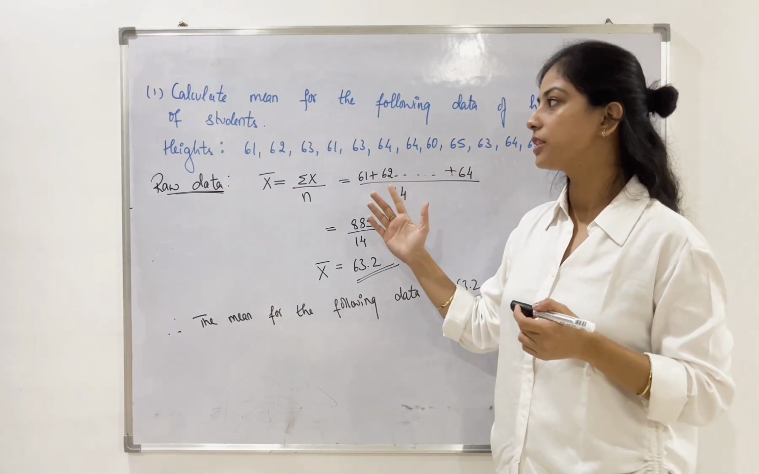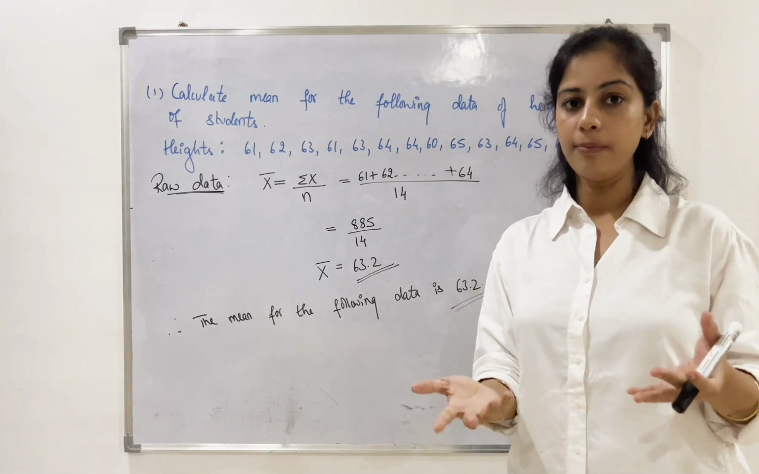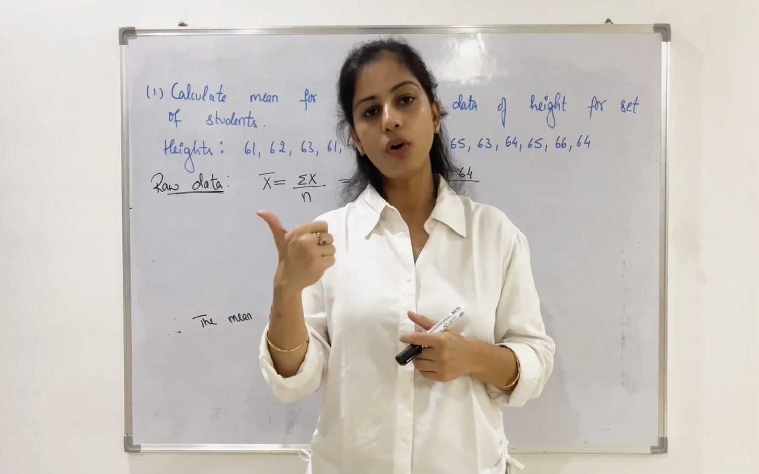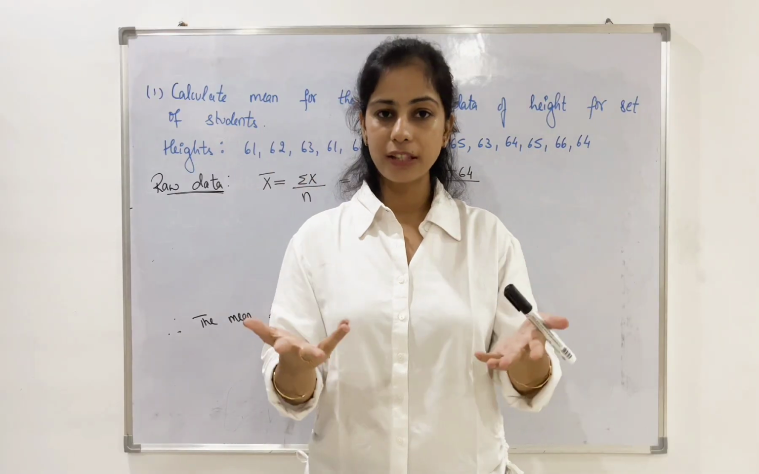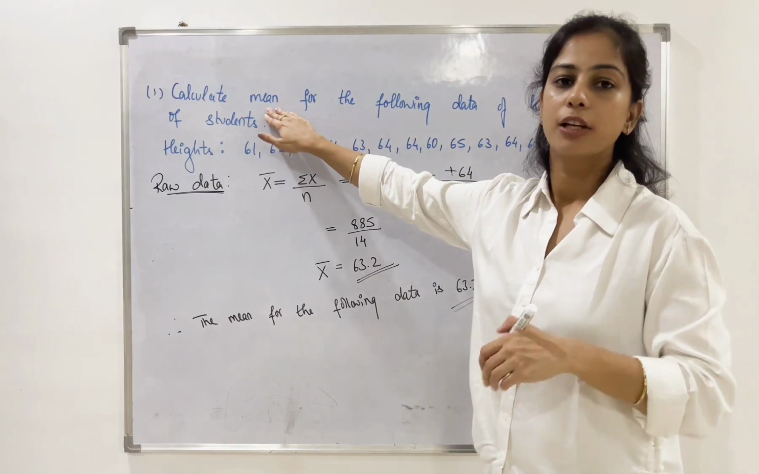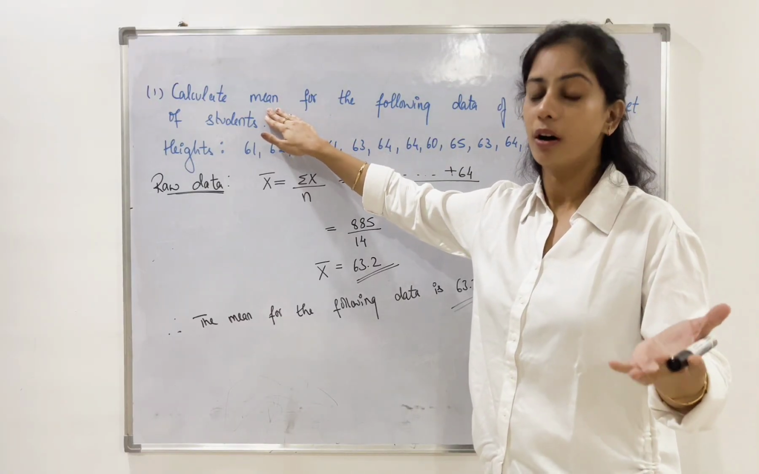So if a question is asked to you and they provide some data, first you need to identify which data they have given: raw, discrete, continuous. Now based on that, what are they asking you to find? They are asking us to find the mean. So in this case, mean is nothing but your arithmetic mean.